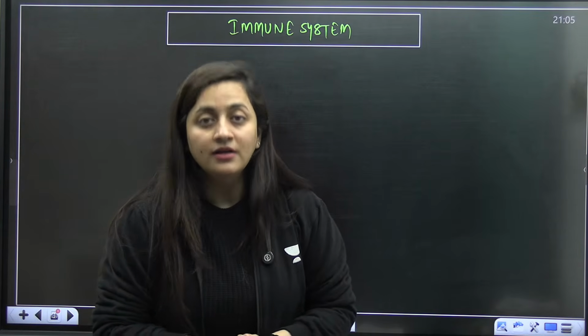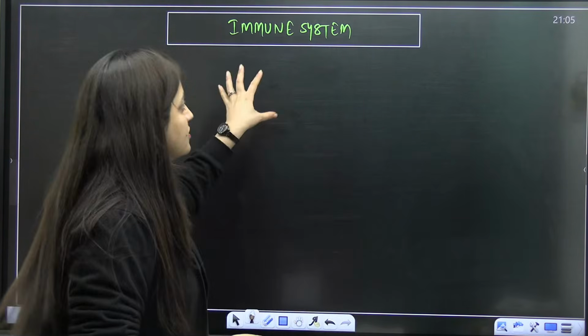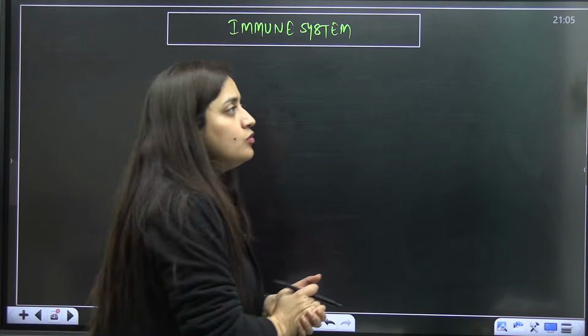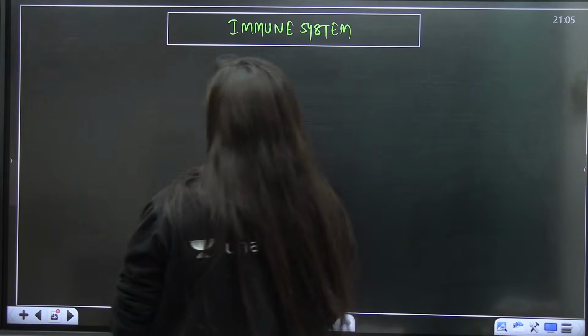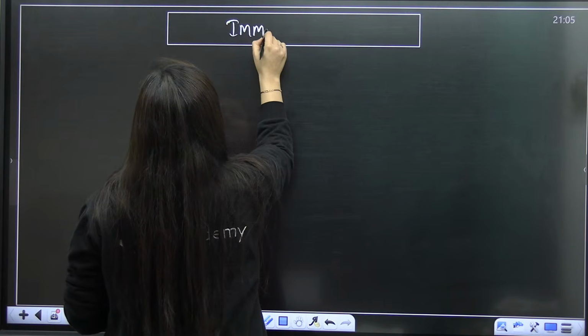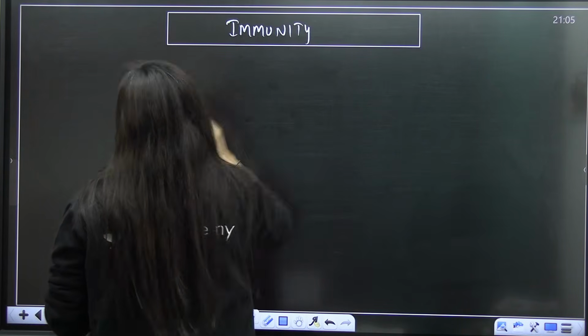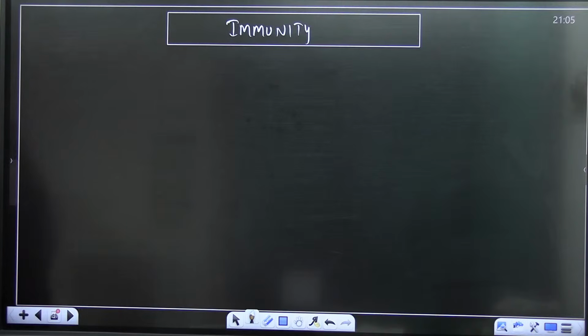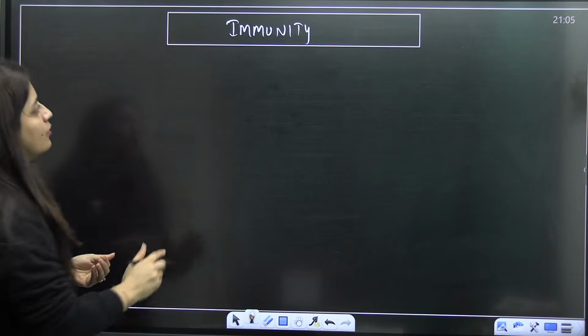Are you getting my point? So this is what we have to discuss here. When you talk about immunity, there is a flow chart which we are going to make, or which we have to discuss. So when you are talking about immunity, guys, there are two types basically that you have to discuss here.